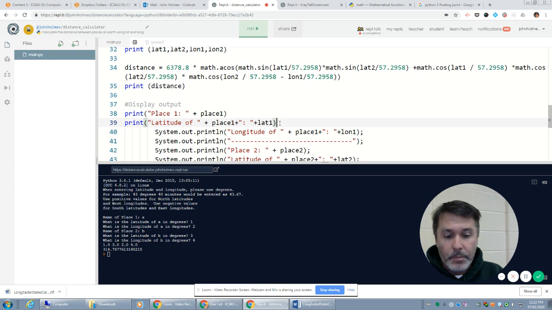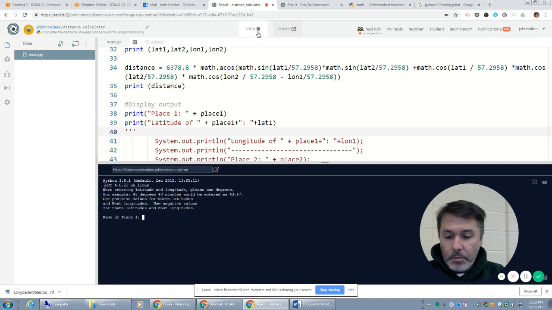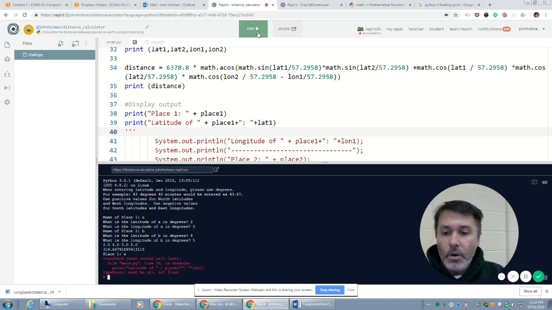Okay, this is going to be a good example of how this is different from Python. We're going to run into some errors here. Let's take a look. I'm going to run this. Place 1A, latitude 2, 3, place B, 4, 5. Oh, and lo and behold, we do get an error. It's a type error. It says it must be a string, not a float. It's occurring on line 39. So line 39 here.